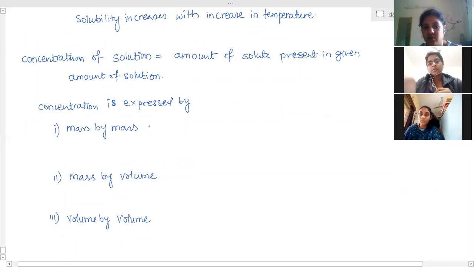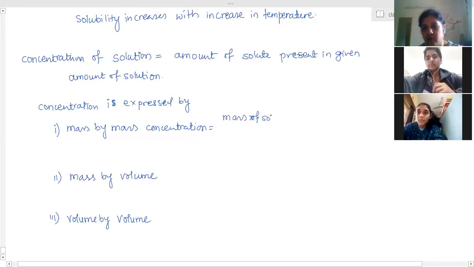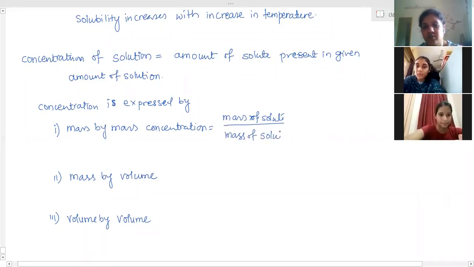Mass by mass concentration is mass of solute by mass of solution, not solute plus solvent, into 100.